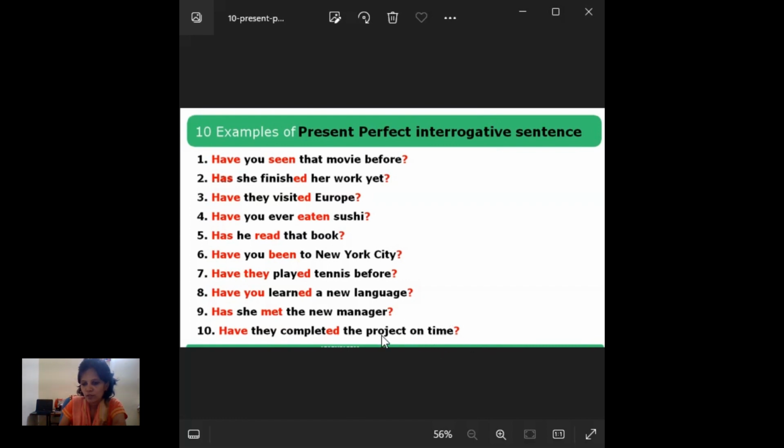If you tell someone that you will be there tomorrow at 5 o'clock, and you reach exactly at 5 o'clock tomorrow, that is on time. Whatever time you mention that you will visit, and you go and visit, that is on time. So they are asking whether they have completed this project within the time period or not. That you should know. That is what it means.